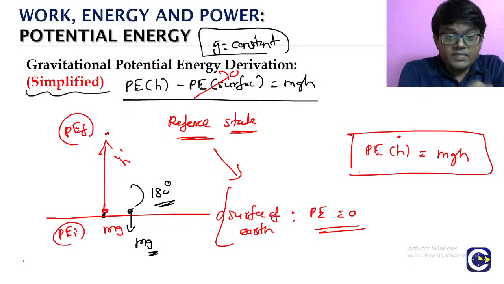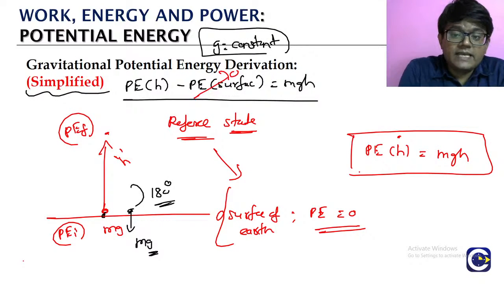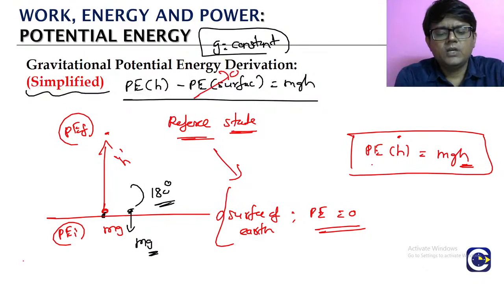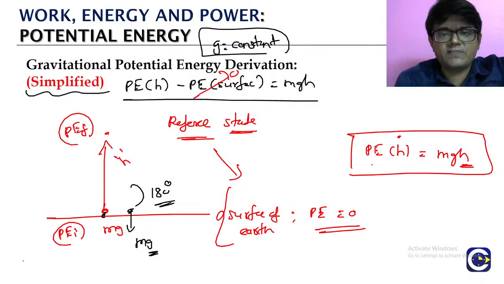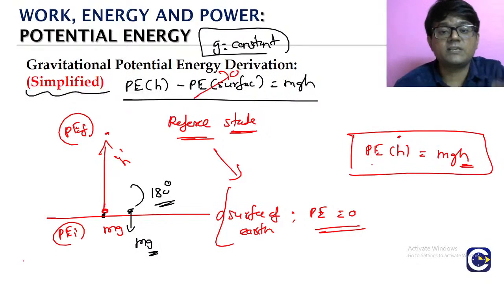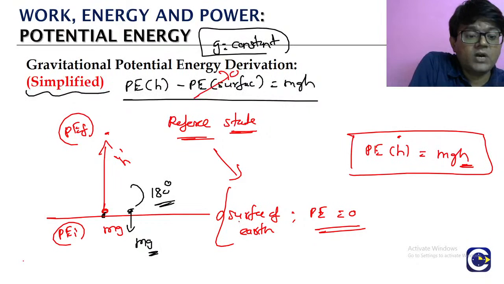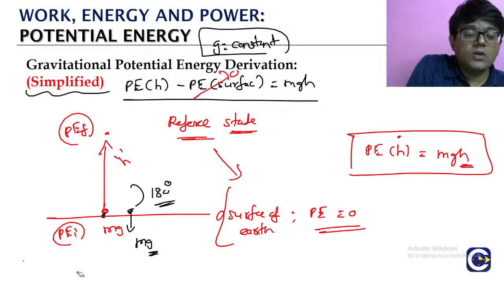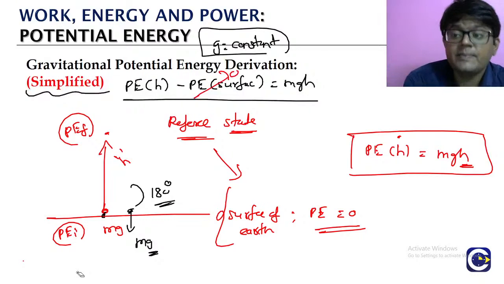If you are going down, then this h value we have to take as negative. Which means if you look at the positions above the surface of the earth, for any object, the gravitational potential energy will be positive. If you keep going up and up, the potential energy will be increasing. If you are going below the surface, the potential energy will become negative.